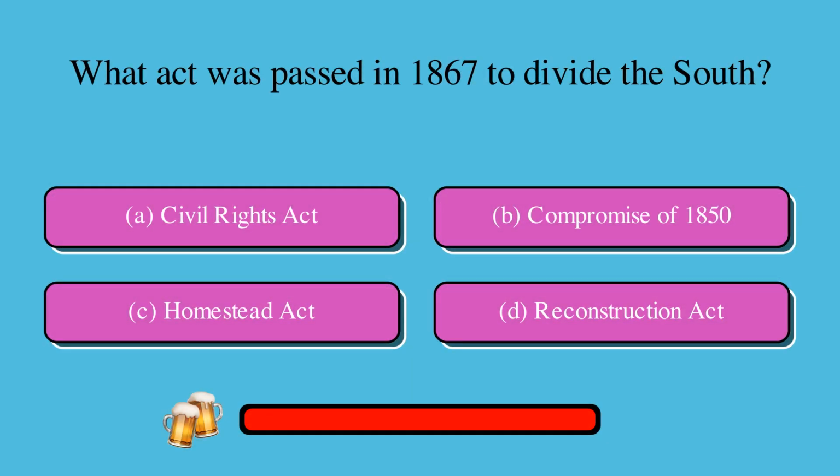What act was passed in 1867 to divide the South? Is it A, Civil Rights Act, B, Compromise of 1850, C, Homestead Act, or D, Reconstruction Act? The correct answer is D, Reconstruction Act.